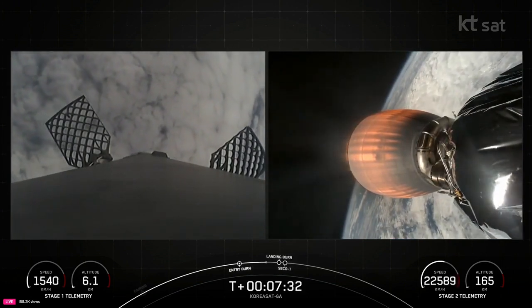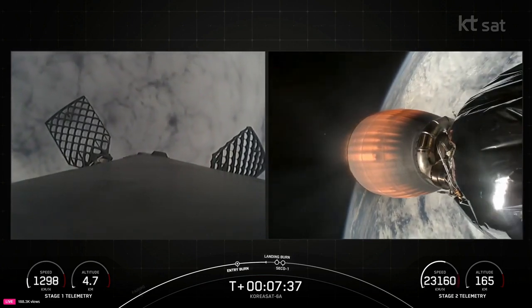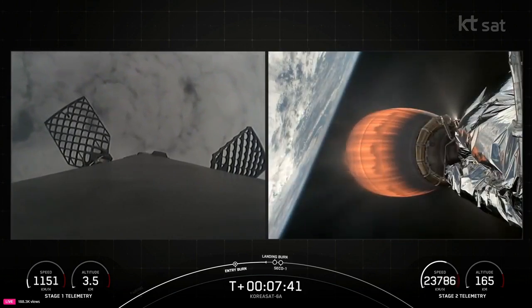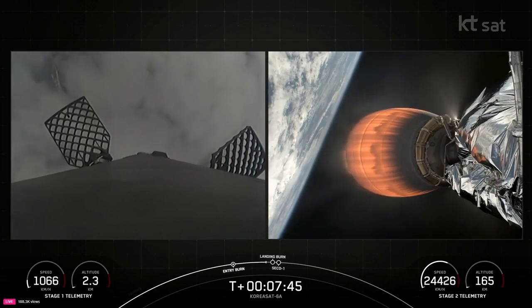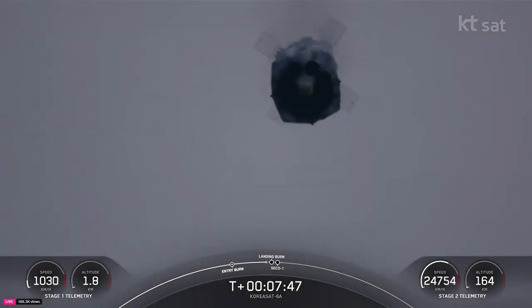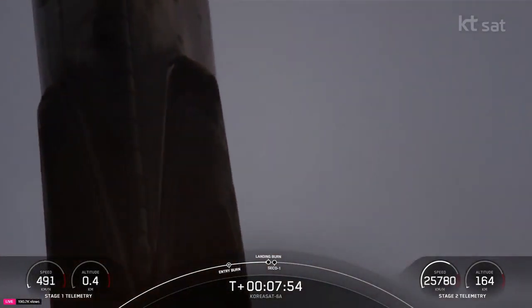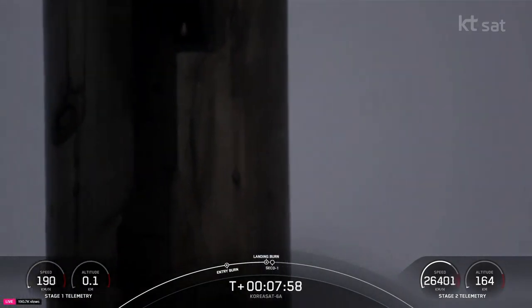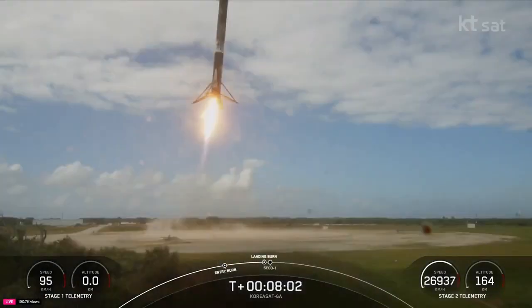Stage 2 is in terminal guidance. Stage 1 transonic. All great Stage 1 callouts right there. Stage 2 FTS has saved. An awesome view of Stage 1 landing burn. We are now waiting for Falcon 9 to land back on land at landing zone 1. Stage 1 landing leg deployed.